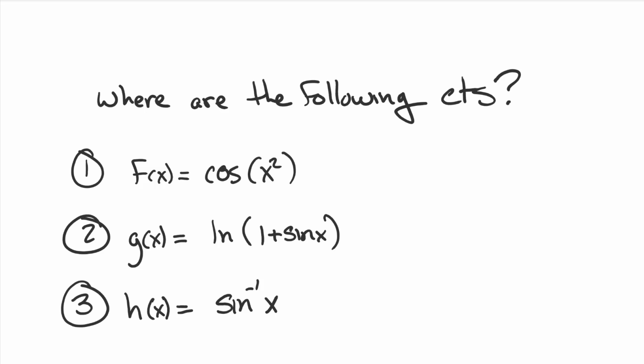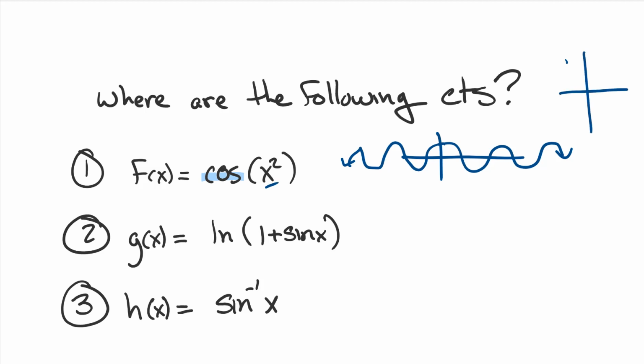Well, there's a beautiful thing about cosine. Let me draw cosine for you. I've drawn it for you before. It goes on and on and on, and it goes on forever. They didn't put any x values or y values, just to give you the idea. It's continuous everywhere. What do you think, x squared? You think x squared is continuous everywhere?